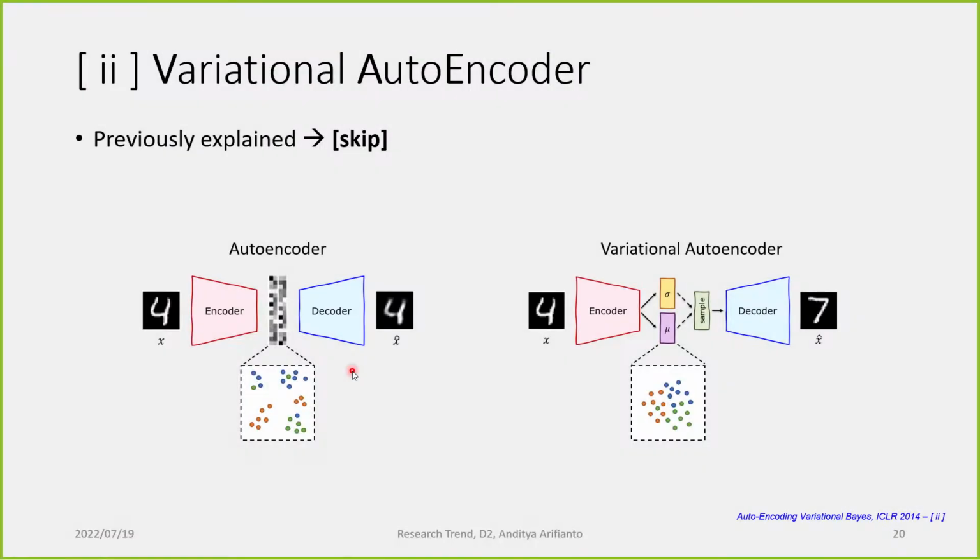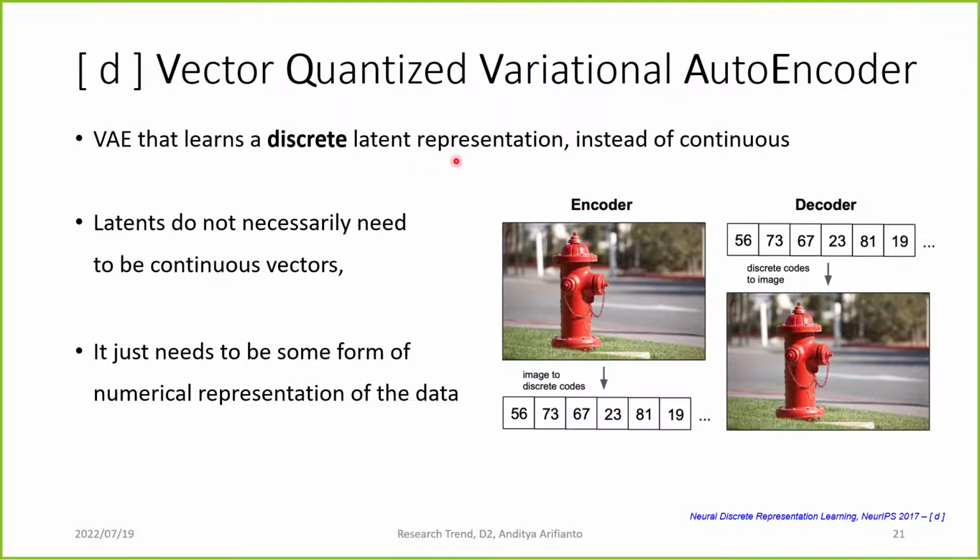And that's the image GPT. So the next is variational autoencoder, which I already talked about, so we can skip this. Now into the VQ-VAE, or the vector quantized variational autoencoder. It is a VAE that learns discrete latent representation.